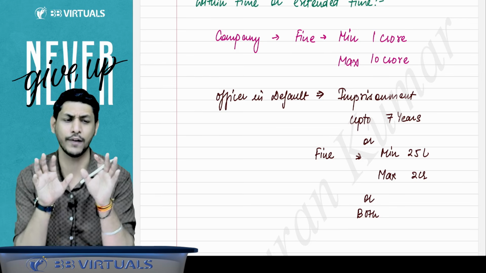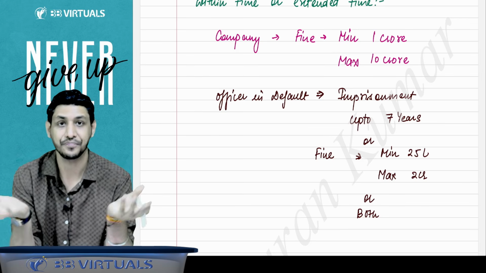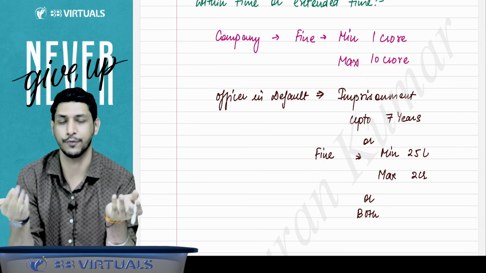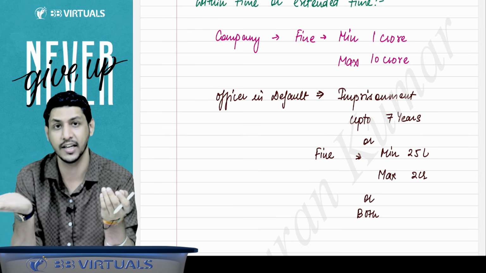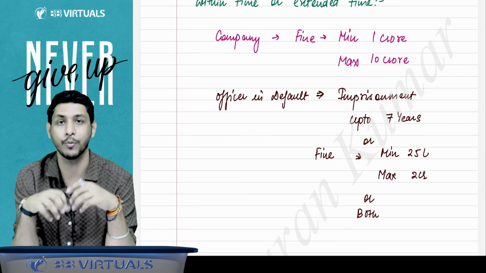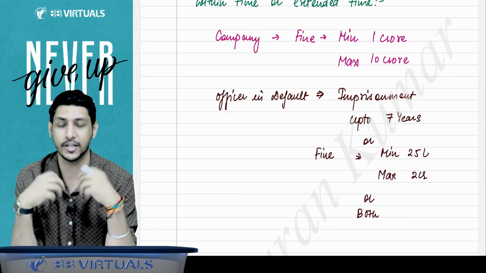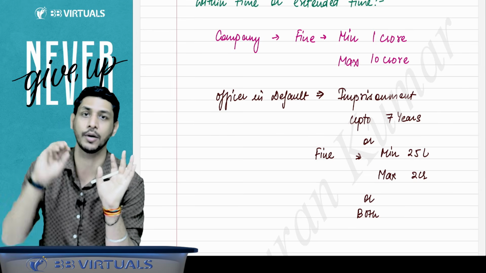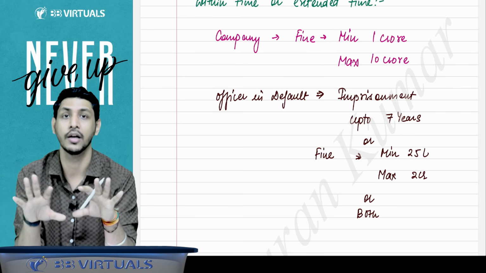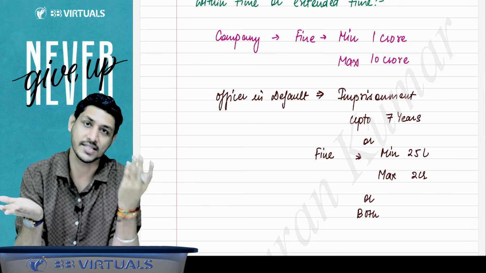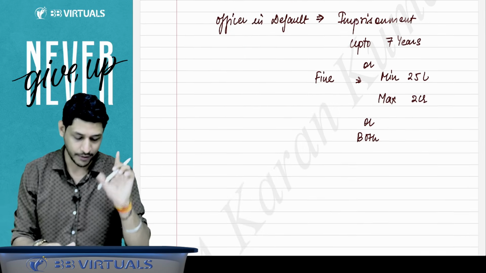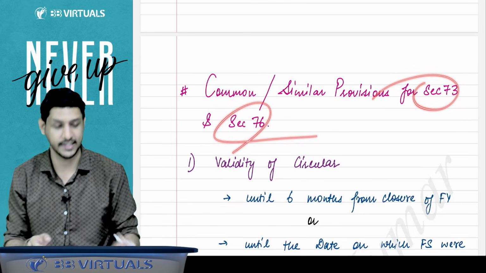Got it, sir. So if I talk section-wise, sections are over. But now I have to explain you the rules, and the rules are applicable for both cases. If you are accepting deposit from the member, it is section 73. If you are accepting deposit from the public, that is section 76. From now onwards, I am going to explain the rules which are common and similar provisions for both section 73 and section 76. So you need not learn it twice. You have to understand it once only, and that will be applicable to 73 and 76 both.